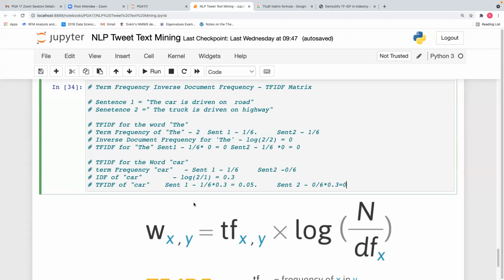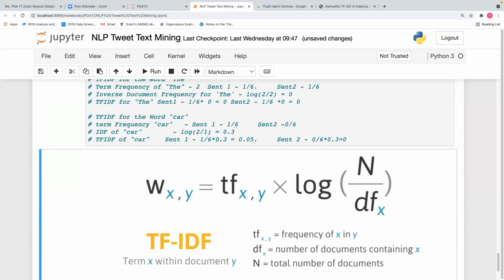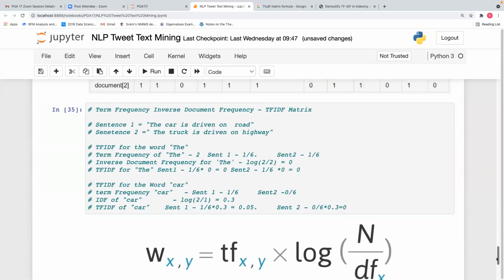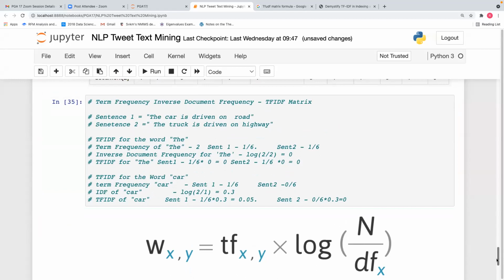So this is the process of calculating TF-IDF, or term frequency inverse document frequency. TF-IDF is calculated in this manner.